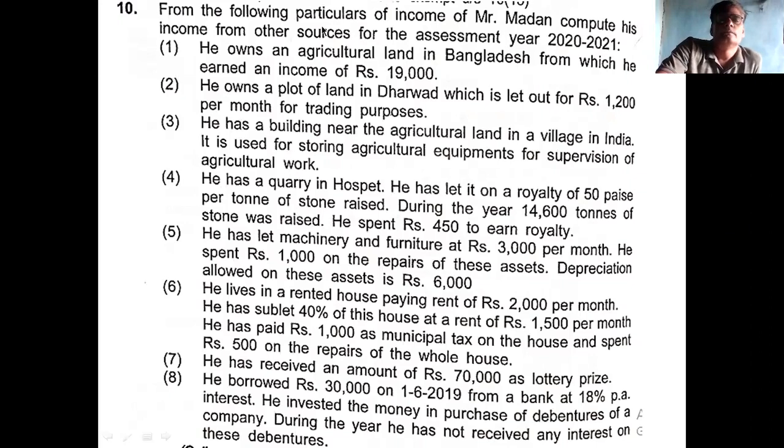Okay, first point. His own agriculture land in Bangladesh, from which he earned an income of rupees 19,000. This 19,000 agriculture income is taxable or exempted from tax? Taxable, because it is outside India. It is outside India, therefore taxable 19,000.